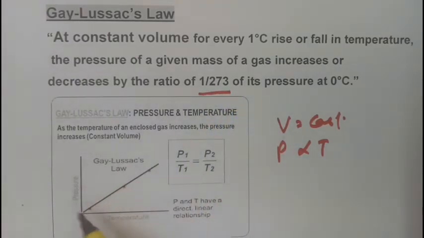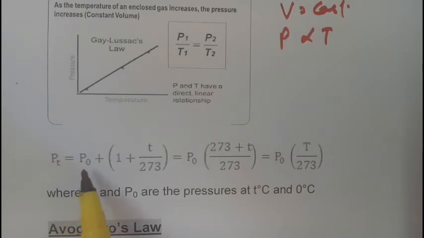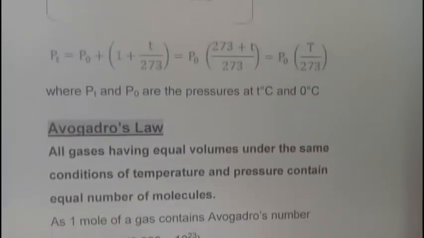So this is shown in the diagram also, that when pressure increases, the temperature of the gas also increases, and the equation is given by Pt is equal to P0 times 1 plus T by 273, where Pt is the pressure of the gas at temperature T and P0 is the pressure of the gas at 0 degree centigrade. Now we will do Avogadro's law.